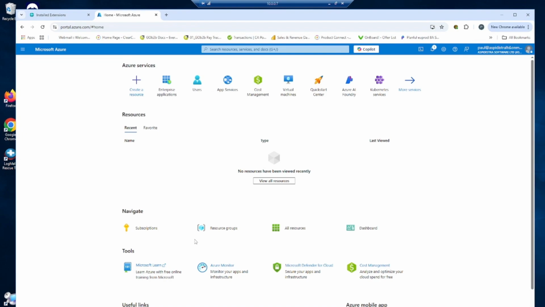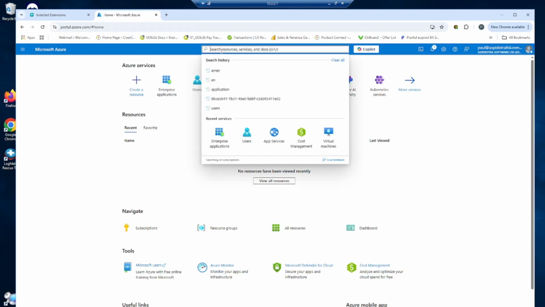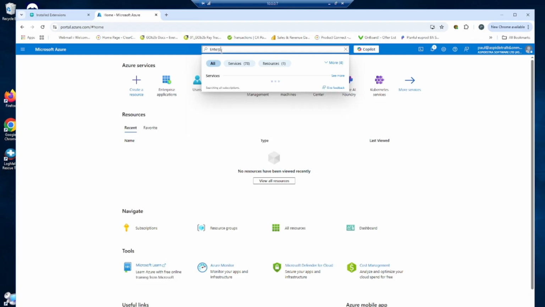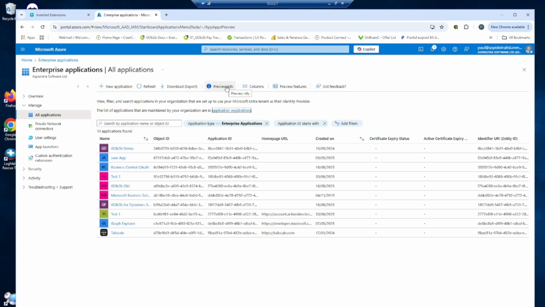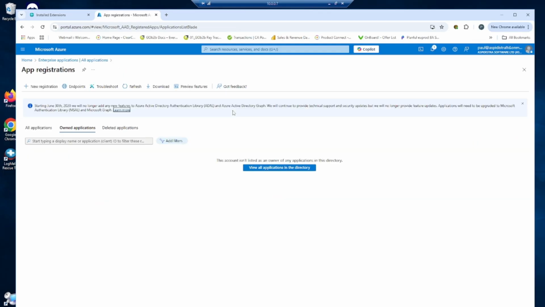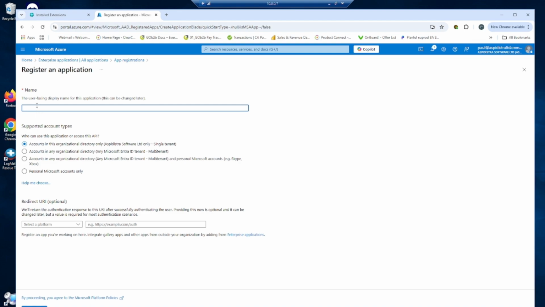Log into your portal at Azure, portal.azure.com. Search for Enterprise Applications. We require application registration, so click on Application Registrations. You will find any previous applications on this page. Start a new application. Click New Registration and create a name. Look for Single Tenant Application and then select Register.